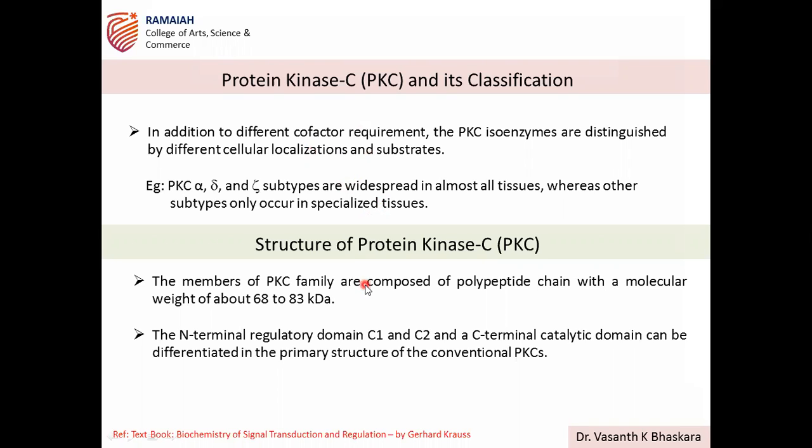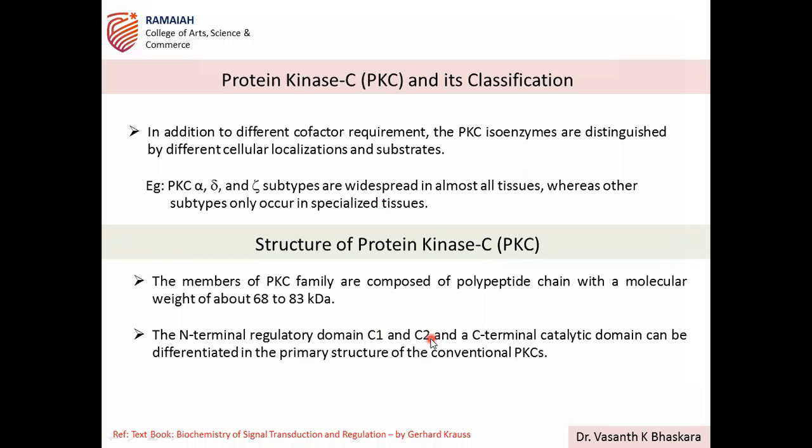Then the next one is about the structure of protein kinase C. What is the structure? The members of the PKC family are composed of a polypeptide chain with a molecular weight of about 68 to 83 kilodalton. And it has an N-terminal regulatory region, C1 and C2.